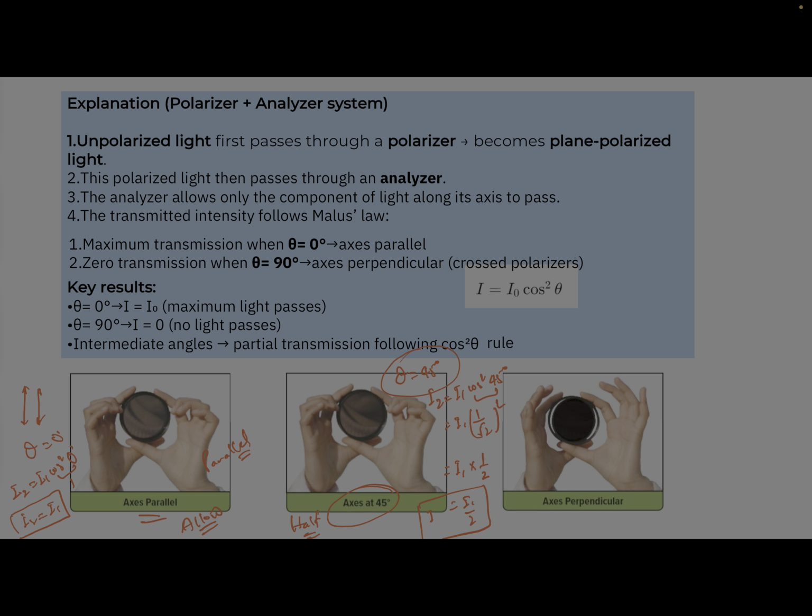Now the third case, when the axis is perpendicular, means theta is 90 degree. I2 is equals to I1 cos square 90 degree. So what does it mean? This value is 0. So then I2 will be 0. So it means it will block the light, correct?